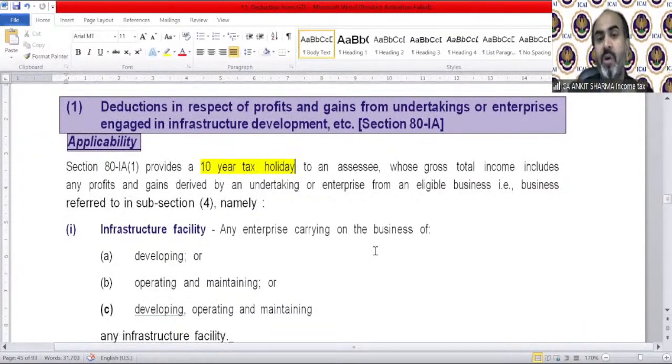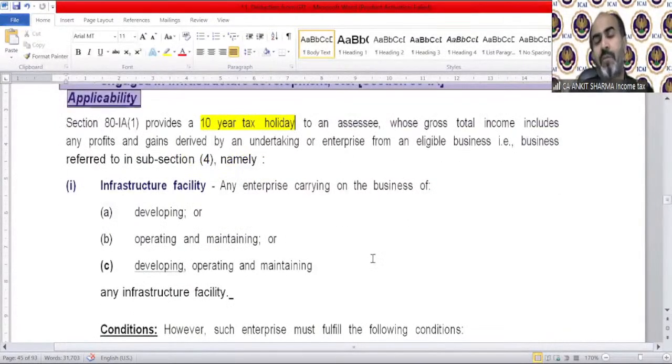The deduction is for an assessee whose gross total income includes any profits and gains derived by an undertaking or enterprise from an eligible business, the business referred to in sub-section 4, namely, what kind of business and what kind of assessee can claim that deduction.